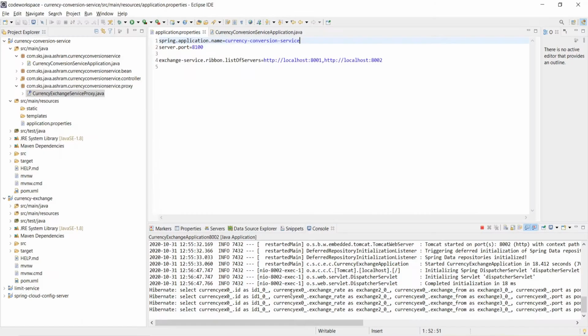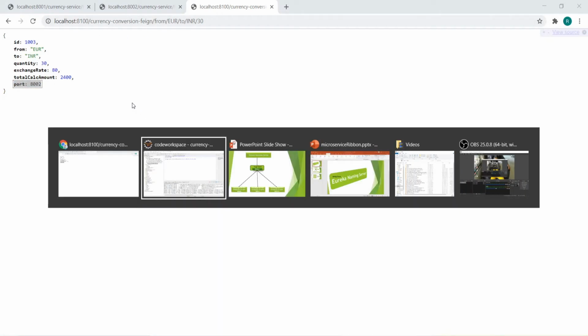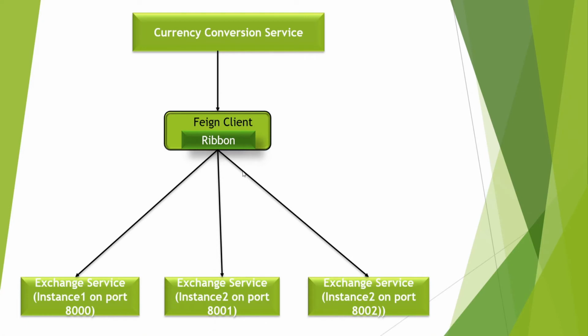If you see our earlier application, we had the currency conversion microservice. If you call this, the first time it gets called on port 8001, and the second time when you refresh, the request goes to 8002. This is how it's working. So the currency conversion service has the capability to decide, right? These two we have already installed in the currency conversion service, which decides where to route the request.